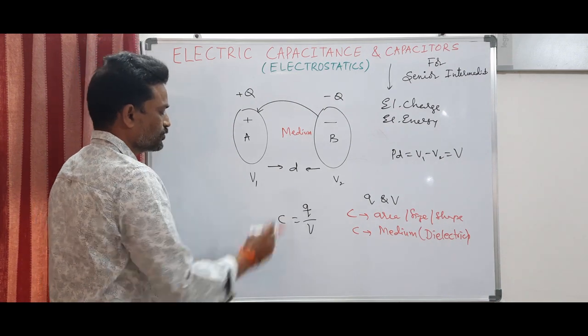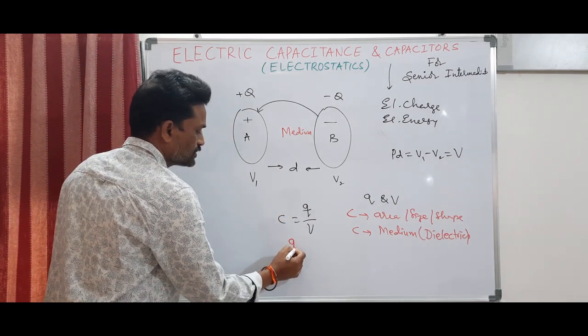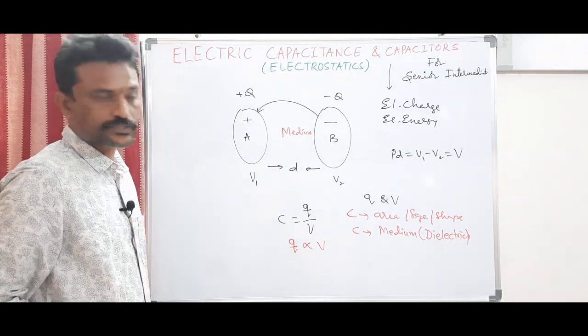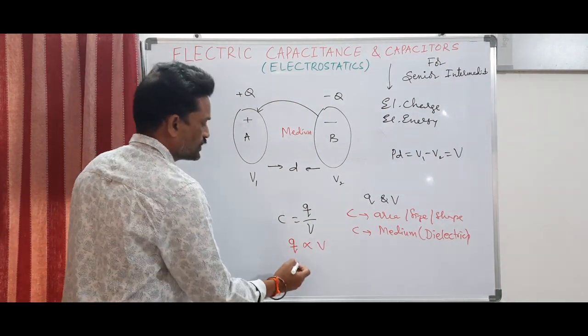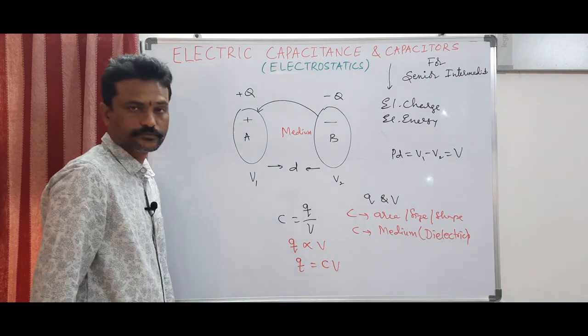So C is equal to Q by V. In another way I can write this as: charge is directly proportional to V. Because of this proportionality relationship, you have some constant, that is Q is equal to C V.